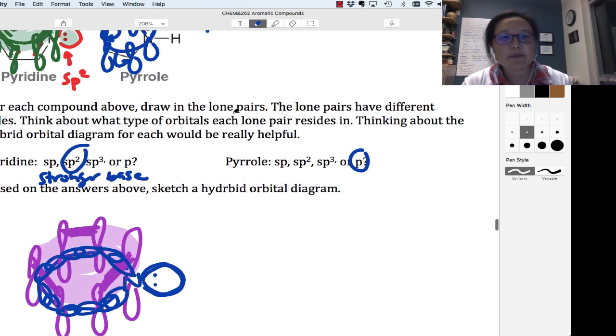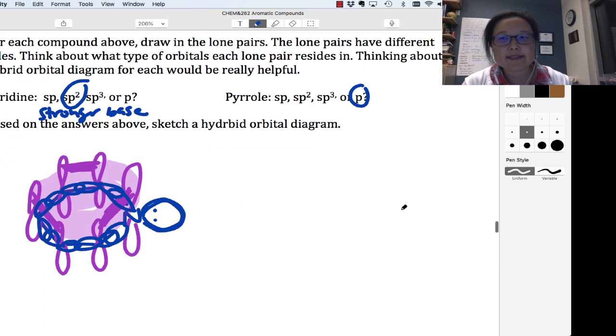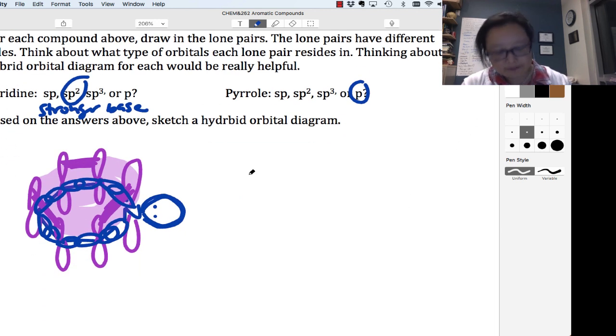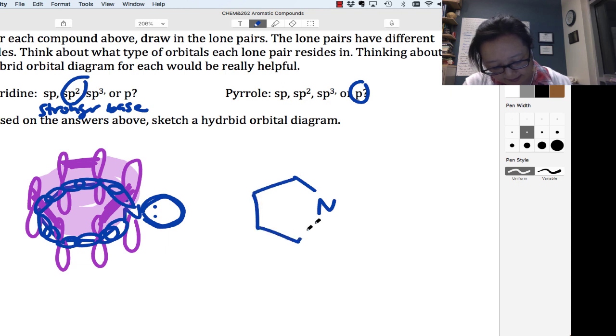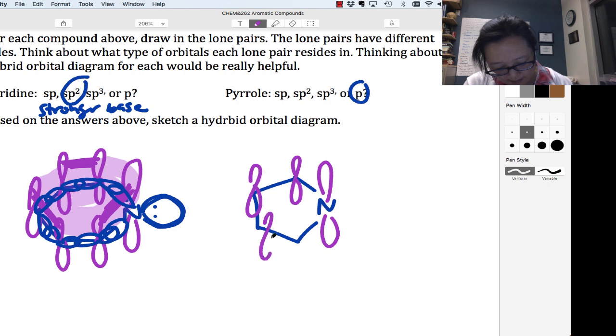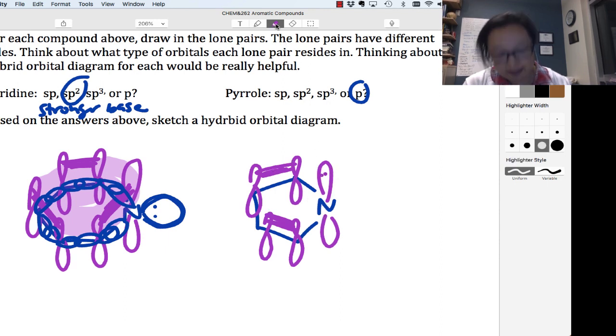Now let's look at pyrrole. Pyrrole is a 5-membered ring with nitrogen. It looks like this, and it too has a pi system like that, and we had 2 pi bonds, one here and one here. And so we have to have a lone pair here in order for there to be delocalization that way, so that we can spread that out.